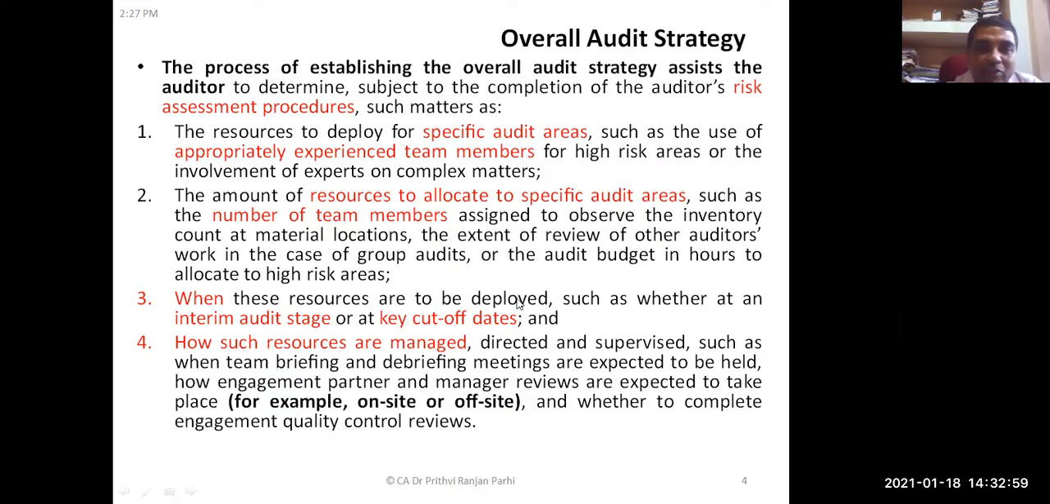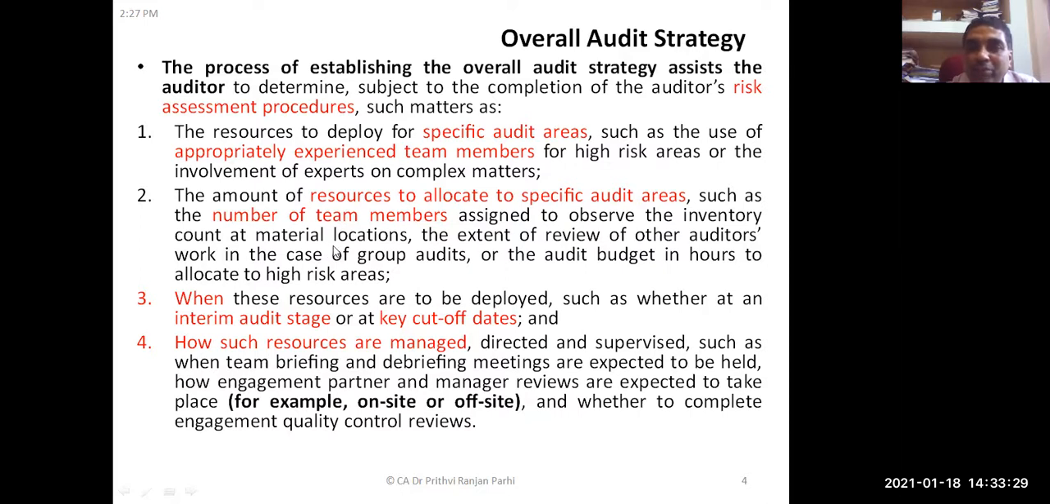Similarly, the amount of resources to allocate to specific audit areas, such as the number of members. How many members are required, we need to decide, and we need to specifically depute that many members so that the audit can be conducted smoothly. Right. So the number of team members assigned to observe the inventory count.